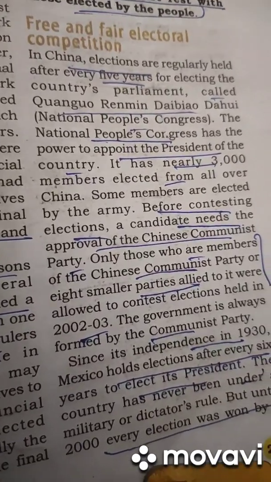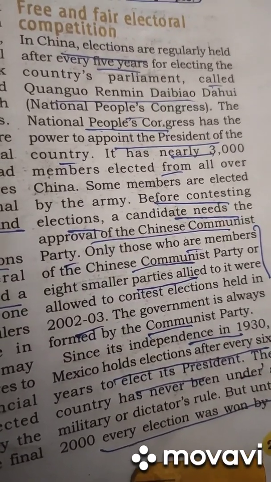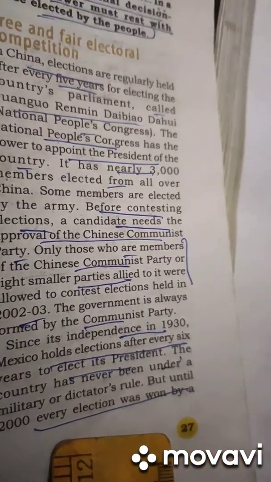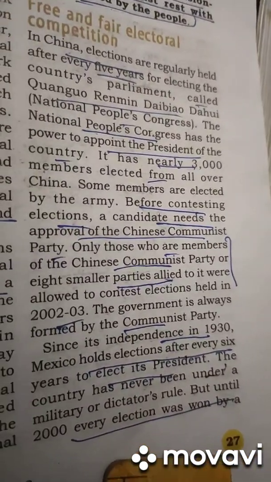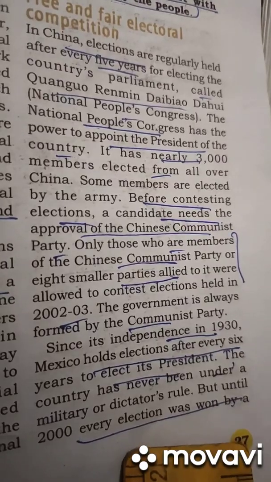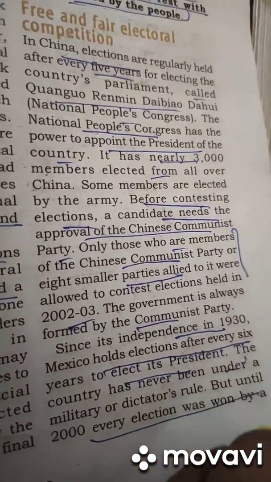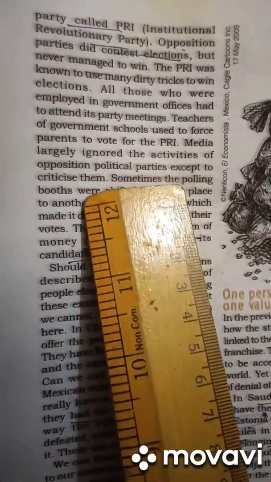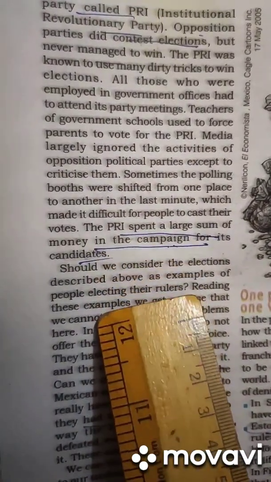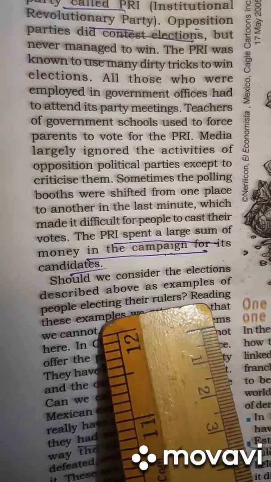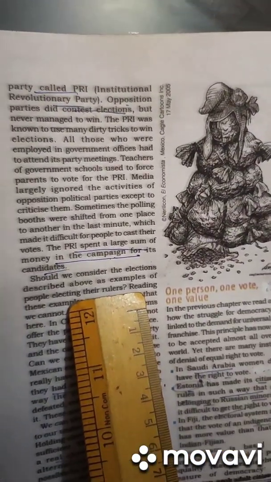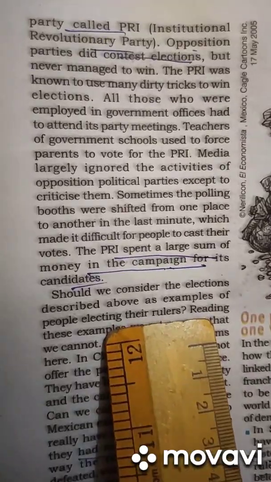From 1930 till 2000, every election was won by PRI, which means Institutional Revolutionary Party. The PRI won every election, and the opposition parties did not have any chance to win elections in Mexico.